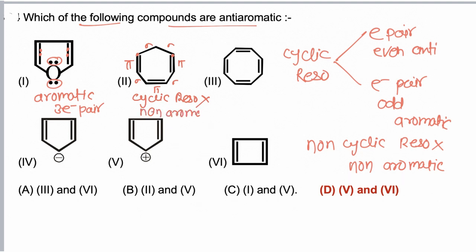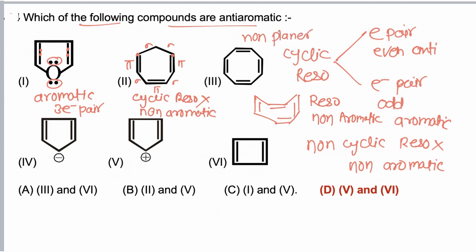Now the third molecule, cyclooctatetraene, changes its geometry and becomes non-planar, and due to absence of resonance this molecule is again non-aromatic. So this molecule changes its plane to avoid anti-aromaticity and becomes non-planar, and due to absence of planarity this molecule is non-aromatic in nature.